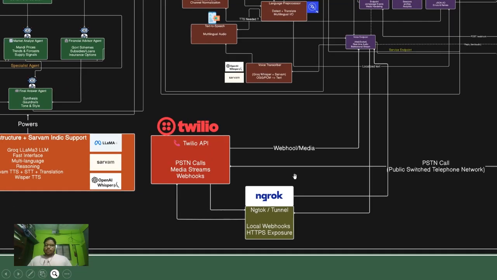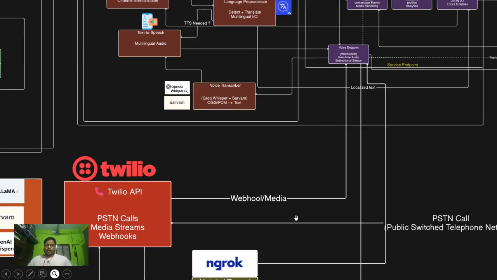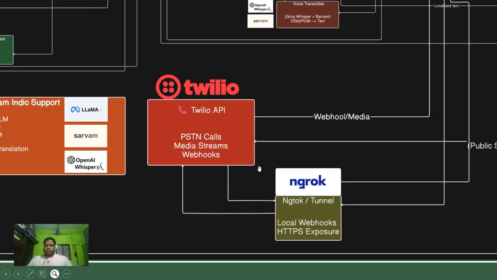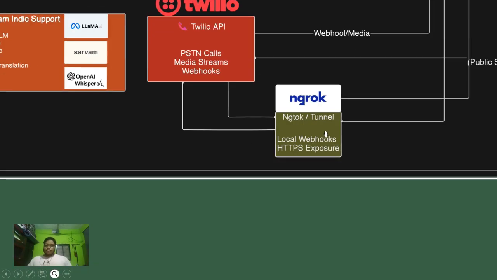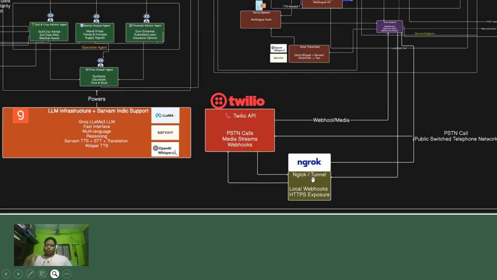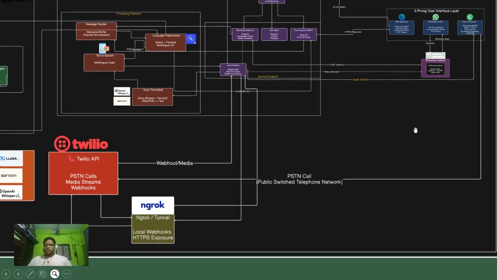Coming to how we are calling the system, I know this is really interesting, how we are giving the offline calling system. So we have created a number using Twilio, and using Twilio's webhook, as our backend is on a local system, I'm using ngrok to forward any type of webhook message or media through the tunnel, and then we are sending it back to the system. And when the caller speaks something, we're sending it through this tunnel back to Twilio, and that is going to play over there.